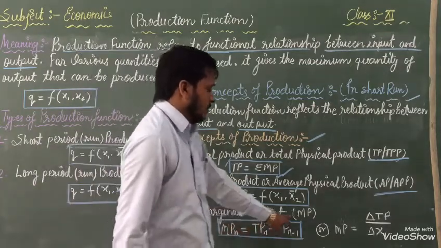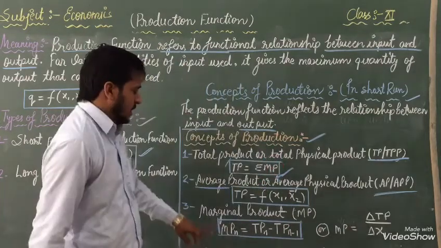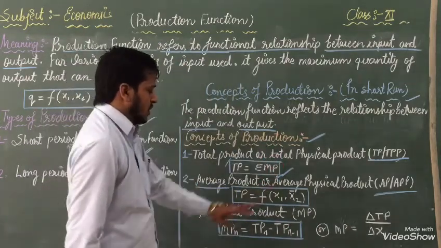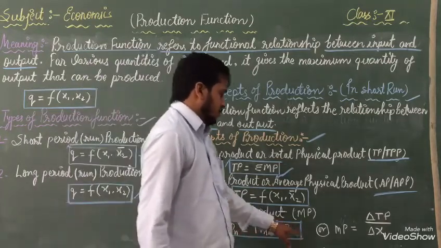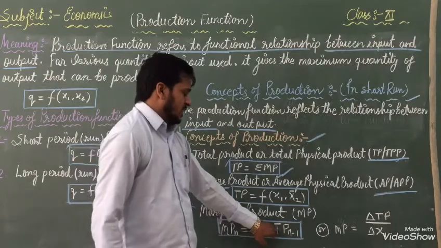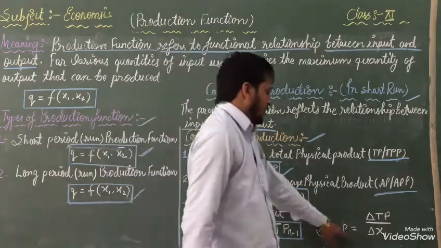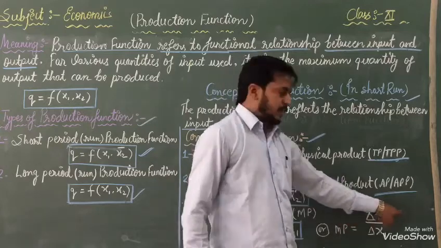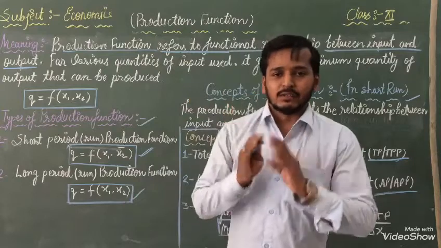Marginal product, MP. The third one in front of you is marginal product, MP. MP equal to TPn minus TPn minus 1, or we can write it as MP equal to delta TP by delta x1.